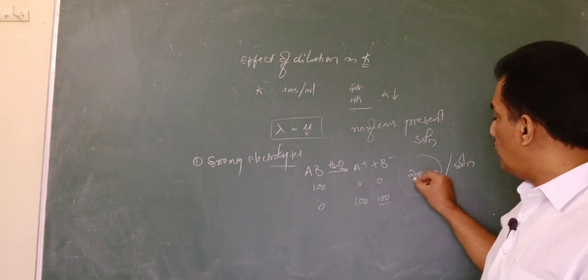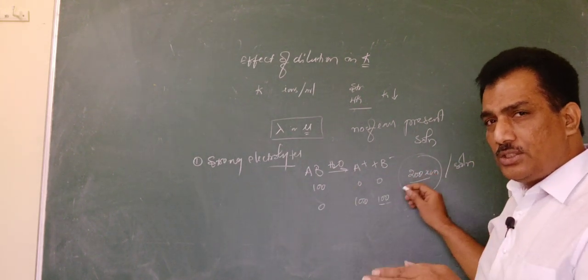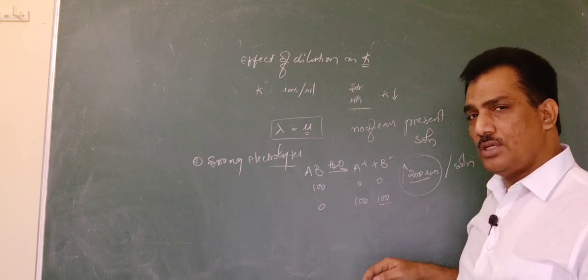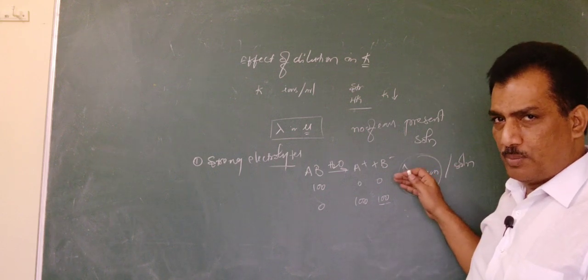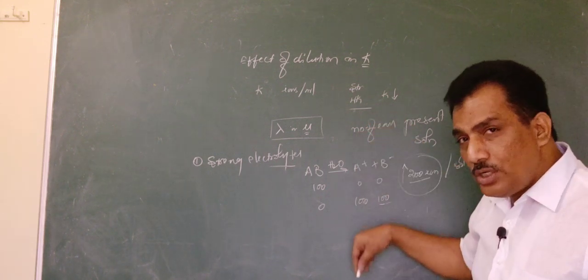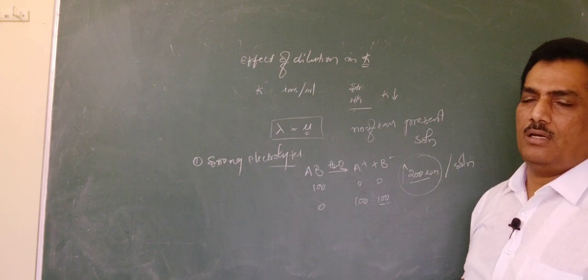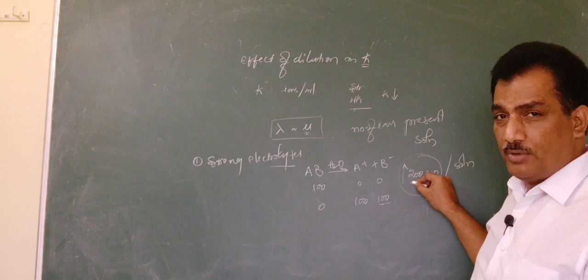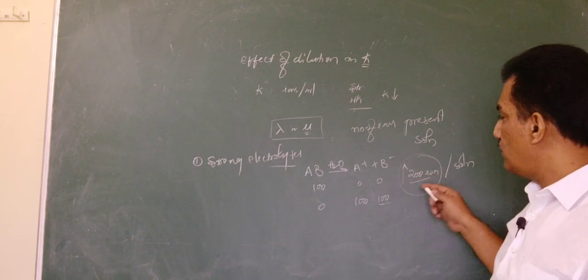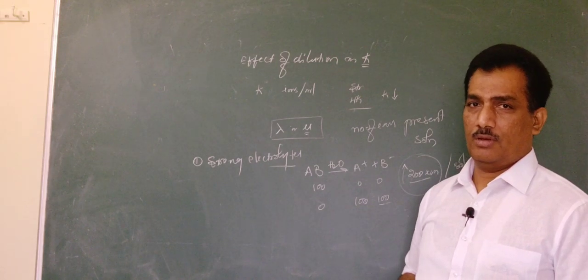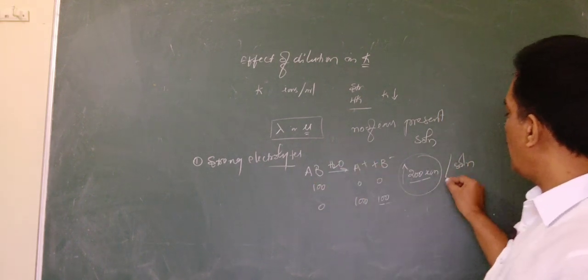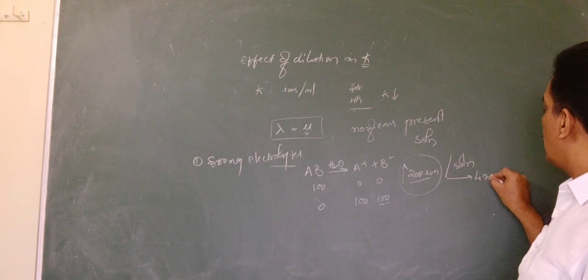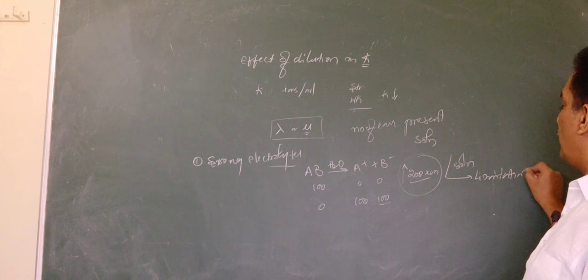After reaching this 100% ionization, with the maximum number of ions present, if we dilute this strong electrolyte, there is no further provision of ions. We can't expect any further ions, and thereby it will reach saturation. That means this strong electrolyte will have a limit in its conductance at infinite dilution.